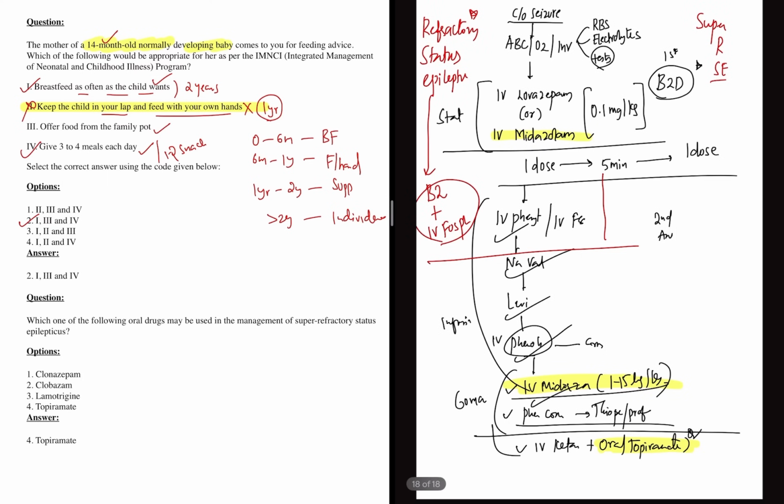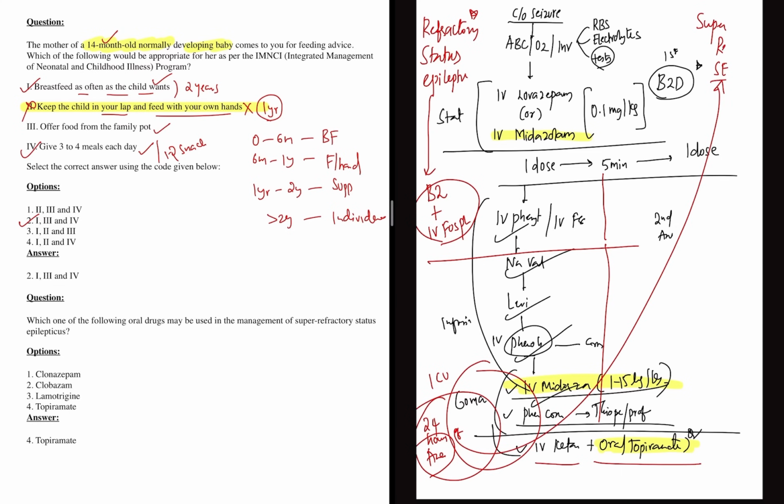Now the patient is not responding even after admitting in ICU, even after giving 24 hours of anesthesia. That's the time you go for IV ketamine or oral topiramate. So the case where even after 24 hours of anesthesia the patient is not responding is super refractory status epilepticus, which is treated by IV ketamine plus oral topiramate as last resort.